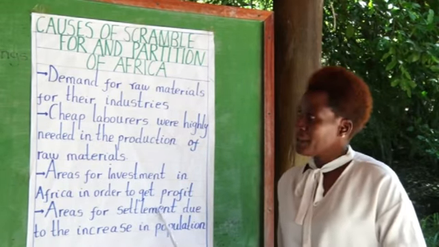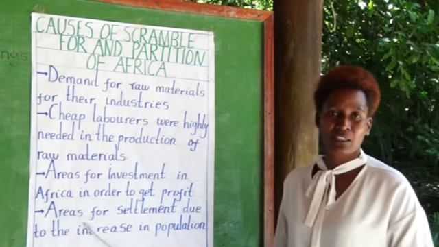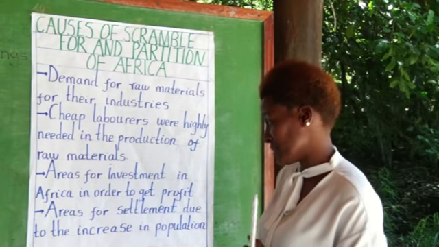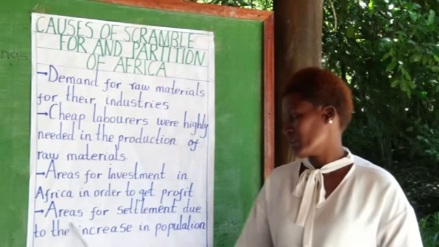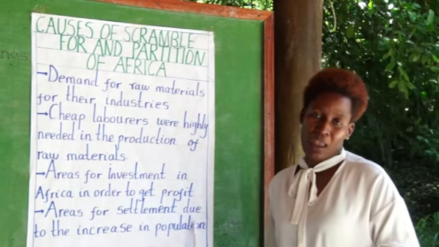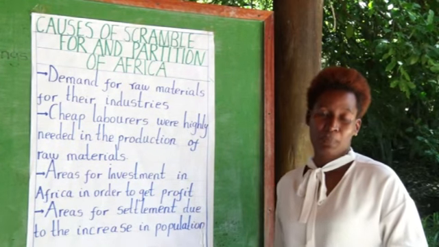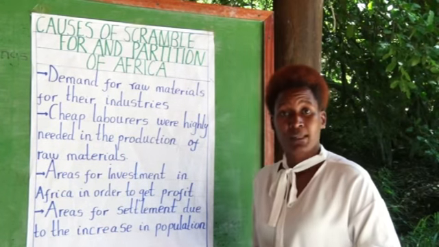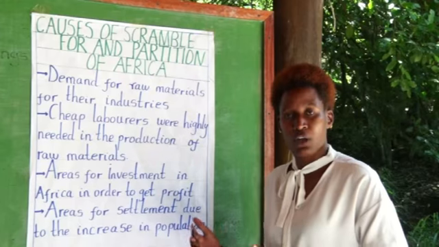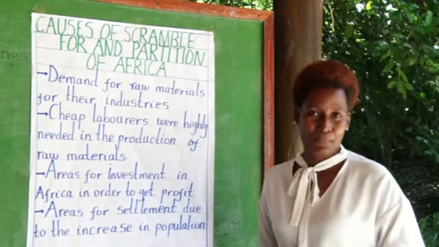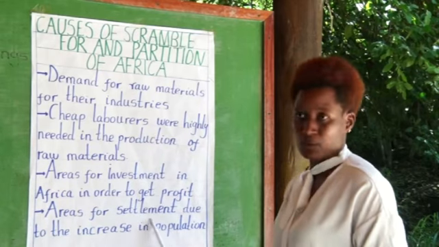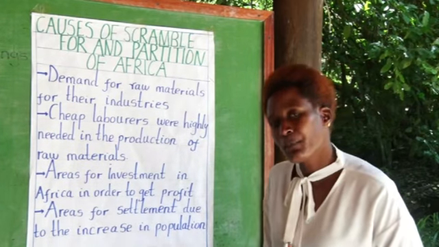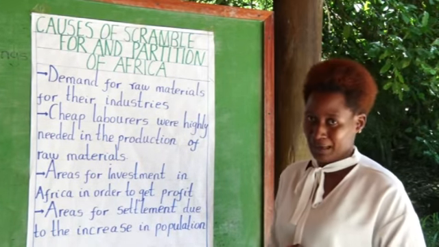While settling there, they could also do everything that we have talked about from point number one. So the last point here is areas for settlement due to the increase in population, whereby on the European continent population was very high and on the African continent population was very low. So they were looking for an area where population is very low to go and settle. But not only this, we have a number of reasons why European people decided to come here to Africa.